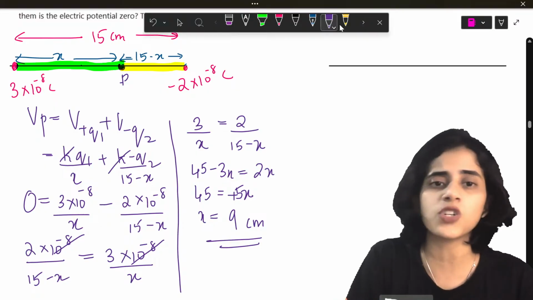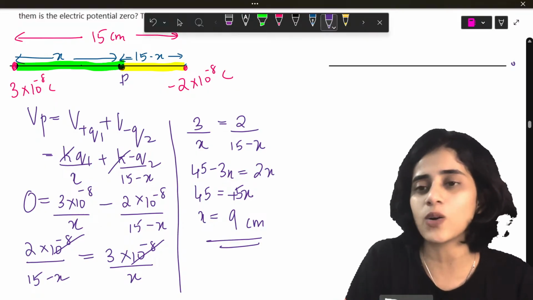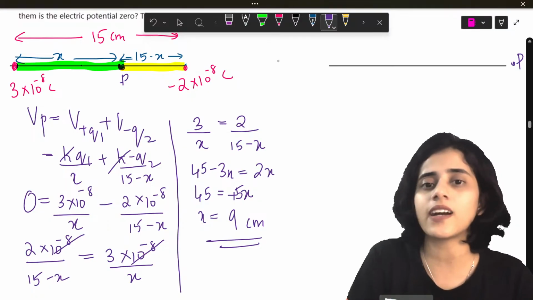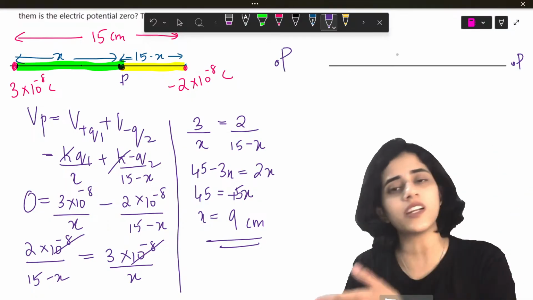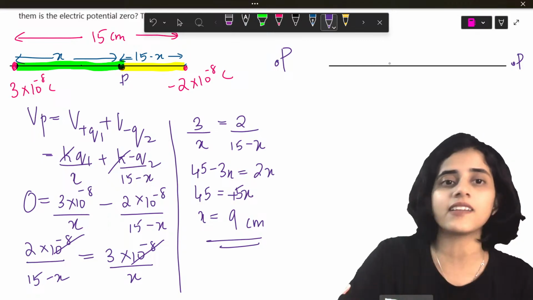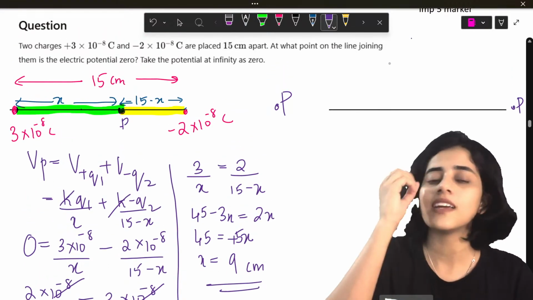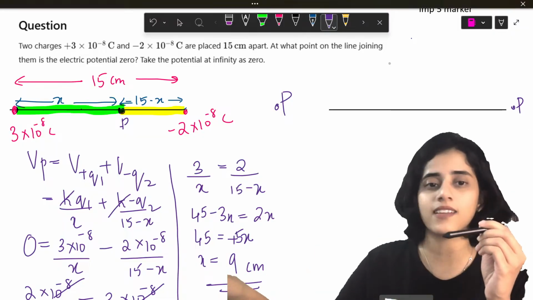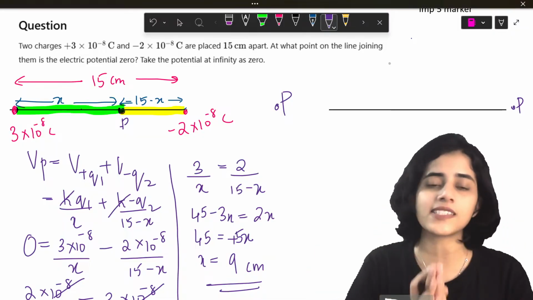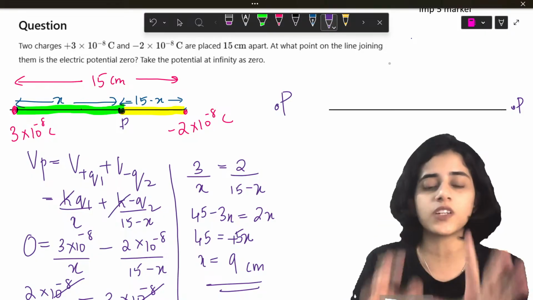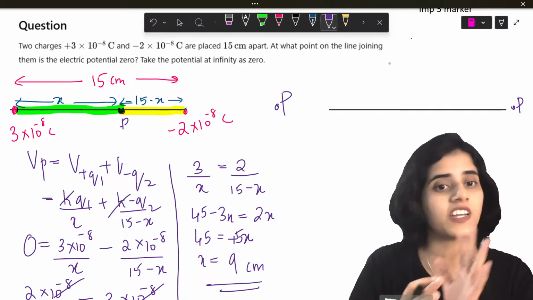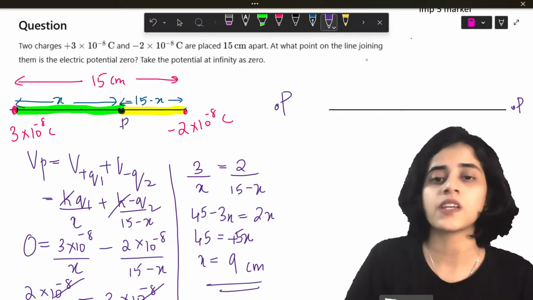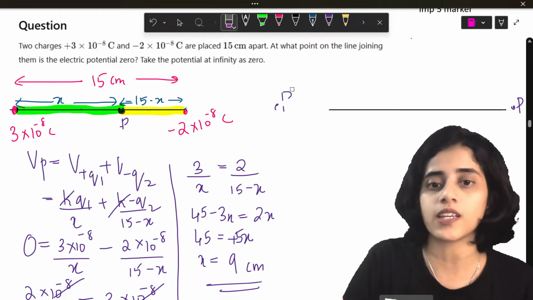Now I can ask you, why can't point P be outside the line? Why can't point P be here or in front? It need not be in the center. In the question, it does not say in the center or on the line. It just says along the line. Okay, so for most of the exams, what students do is they stop here. But this is a 5 marker, so you shouldn't stop here. So you should take one more case.